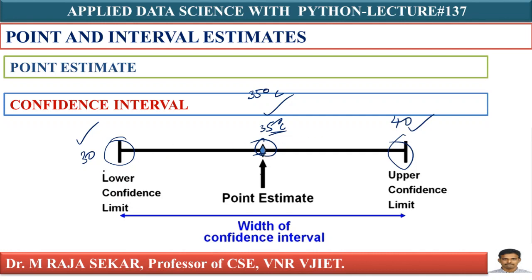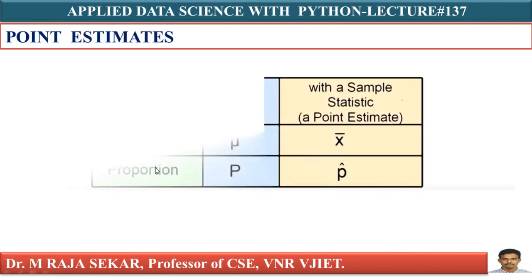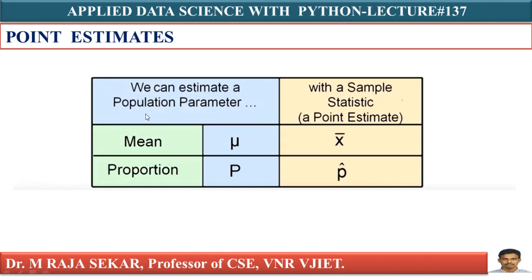So 30 is the lower limit and 40 is the upper limit, and the difference is known as the width of the confidence interval. Don't worry about the confidence interval now. I will spend a lot of time on it and we will solve different problems on confidence intervals.